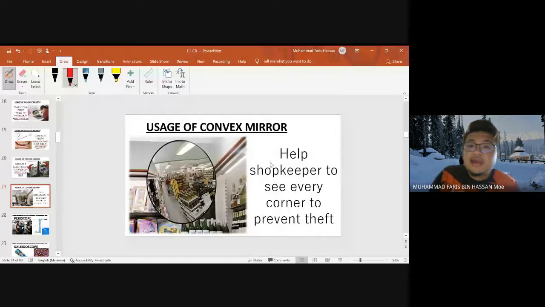And then it helps the shopkeeper to see every corner to prevent theft. So jadi macam ni awak tengok, by using the convex mirror, it will enlarge the view of the shop, so the shopkeeper can see every corner. So if the thief wants to do something bad, they will think twice before they do that.